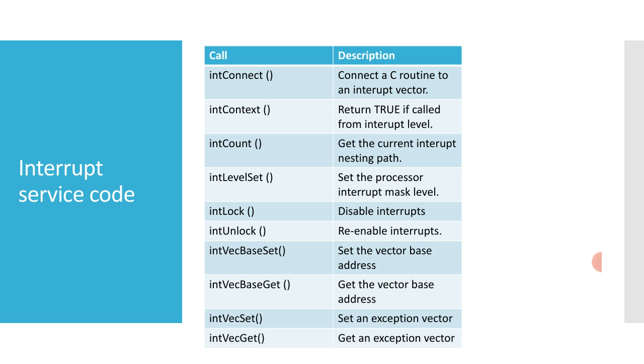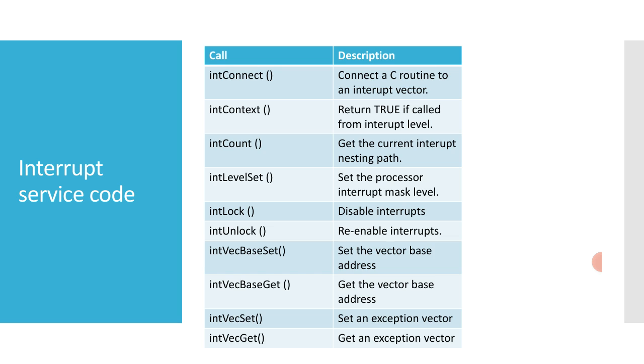The interrupt routines listed in this table are provided in intLib and intArchLib. You can look at the calls: intConnect to connect a C routine to an interrupt vector, intContext returns true if called from interrupt level, and intCount gets the current interrupt nesting depth.